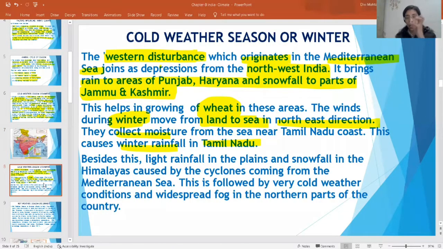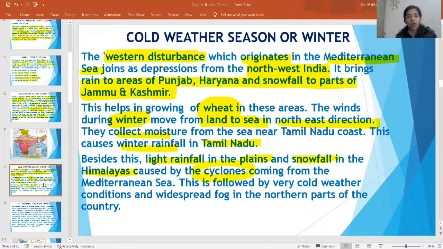In Tamil Nadu, they collect moisture. Because of moisture only, rainfall comes. They cause winter rainfall in Tamil Nadu. Light rainfall is there in the plain areas. In the northern plains, you have seen rainfall was there two days back. Light rainfall was there. Snowfall is there in the Himalayan regions. These are caused by the cyclones.